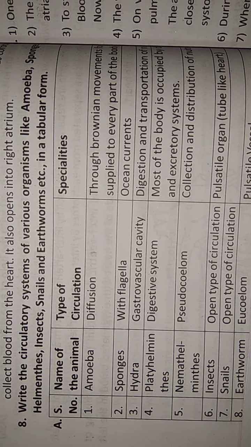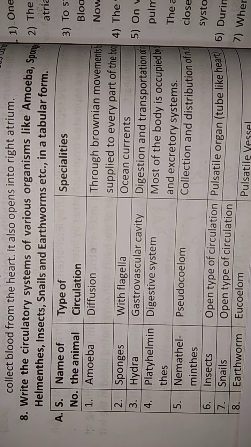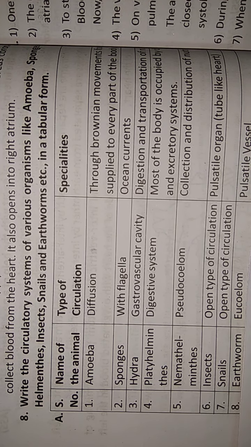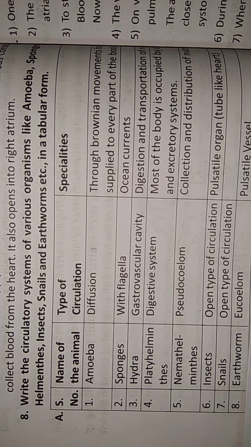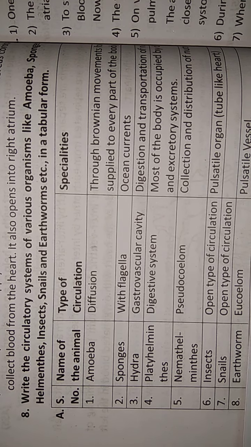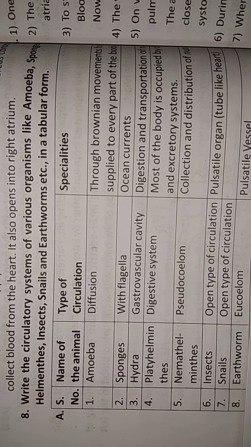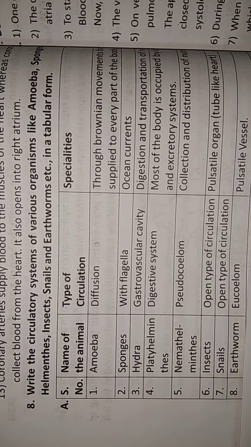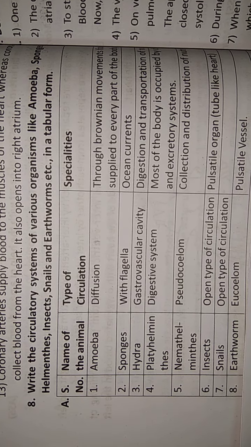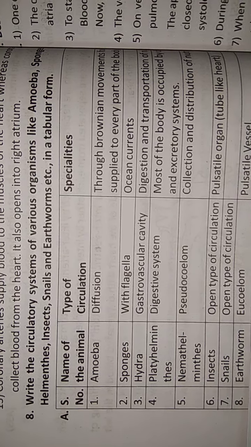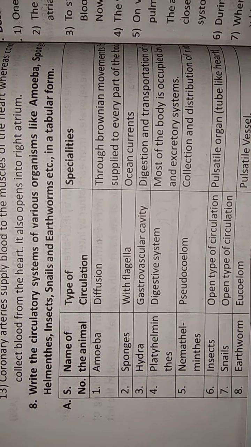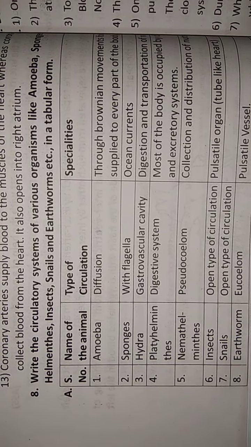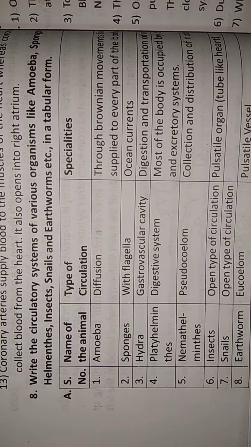So far we learned that multicellular animals have developed more complicated systems for transportation of materials. We learned that in the previous session. Now we are going to learn how circulation takes place in invertebrates, from Protozoa to Echinodermata: Protozoa, Porifera, Coelenterata, Platyhelminthes, Nematihelminthes, Annelida, Arthropoda, Mollusca, Echinodermata. These are animals that don't have a vertebral column.